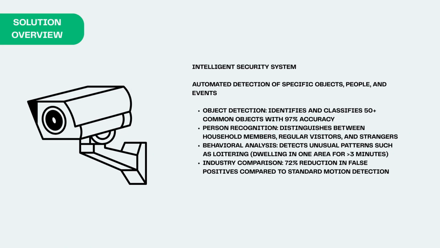Let me introduce our intelligent security solution. Our system transforms standard cameras into smart security devices using image classification techniques. First, advanced object detection that identifies over 50 common objects with 97% accuracy, distinguishing packages from pets from people. Second, person recognition that differentiates between household members, regular visitors, and strangers. Third, behavioral analysis that spots unusual patterns like loitering, someone wandering in one area for over 3 minutes.